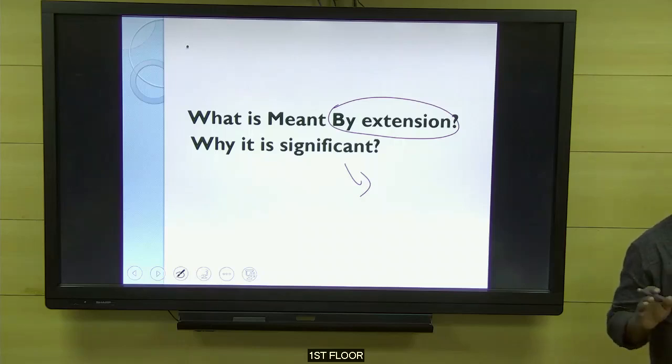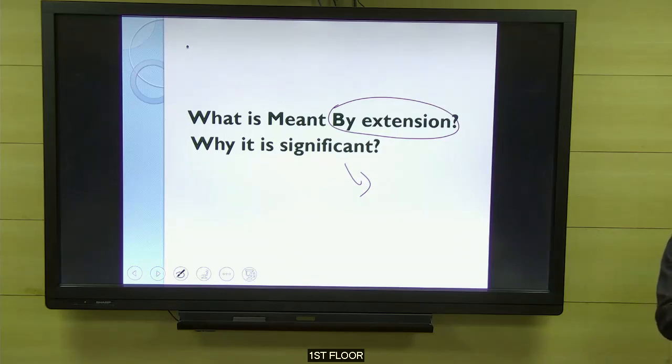It helps the farmers to improve their income. Then next point, extension helps to improve the production and productivity of our agricultural economy.